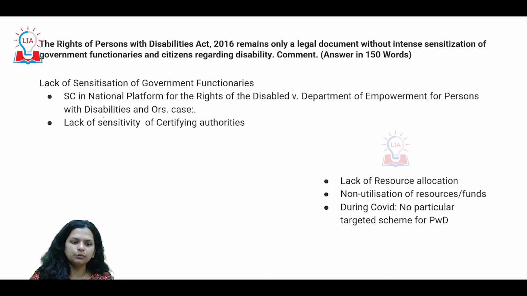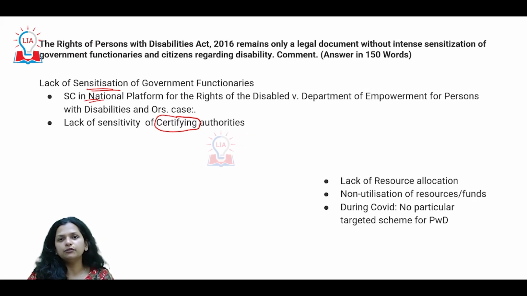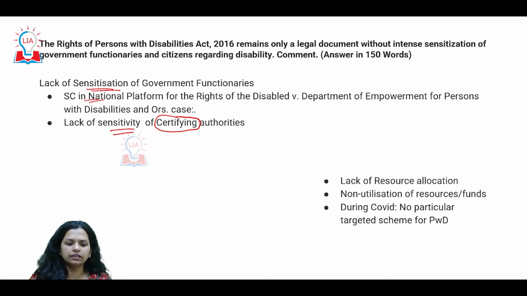But where the problem lies, as the question says, is that there's lack of sensitization. A lot of the sensitization issues have come up in some of the Supreme Court judgments as well, that even certificates are not being provided. So it deprives them of really getting some amount of support which has been granted. So one needs to be very sensitive in terms of at least taking the first step forward, which is certifying them.